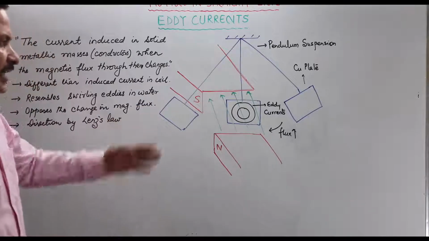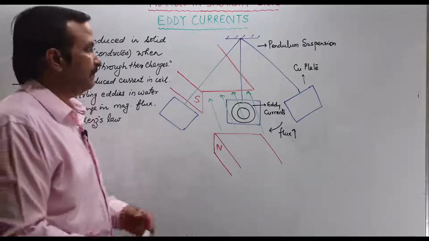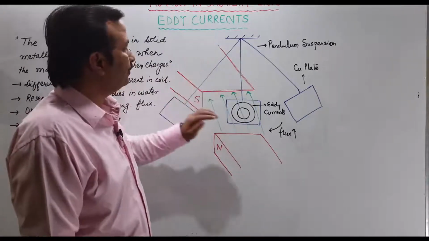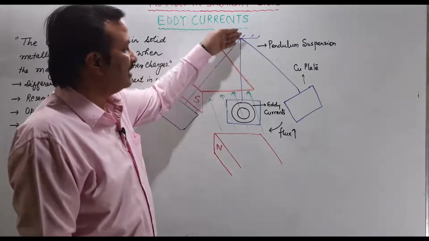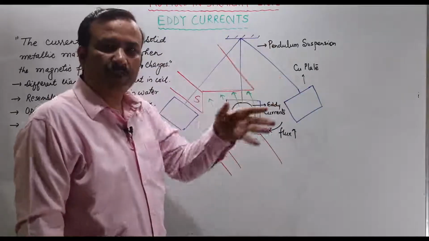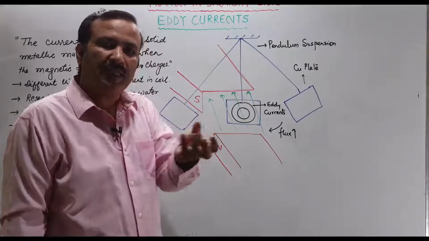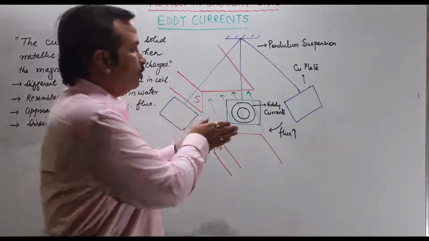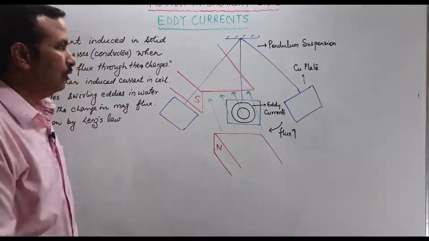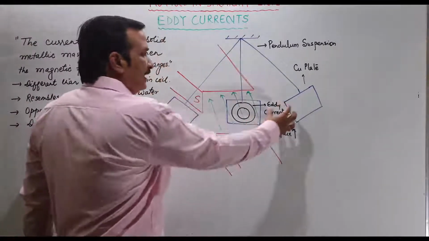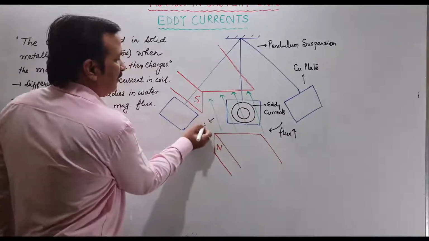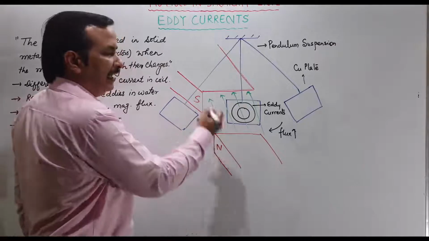Yes, here I have made a diagram. You see, we have taken a strong field, north, south. We have hung a metallic mass, say a copper plate. Like in pendulums and special suspensions, you must have seen the simple pendulum, आपने किया है, लगभग वैसे ही आपने metallic masses को, solid mass को, solid conductor को hang किया है. Now, when it goes inside or it comes this way, you will find these are the field lines. These are flux or field lines.